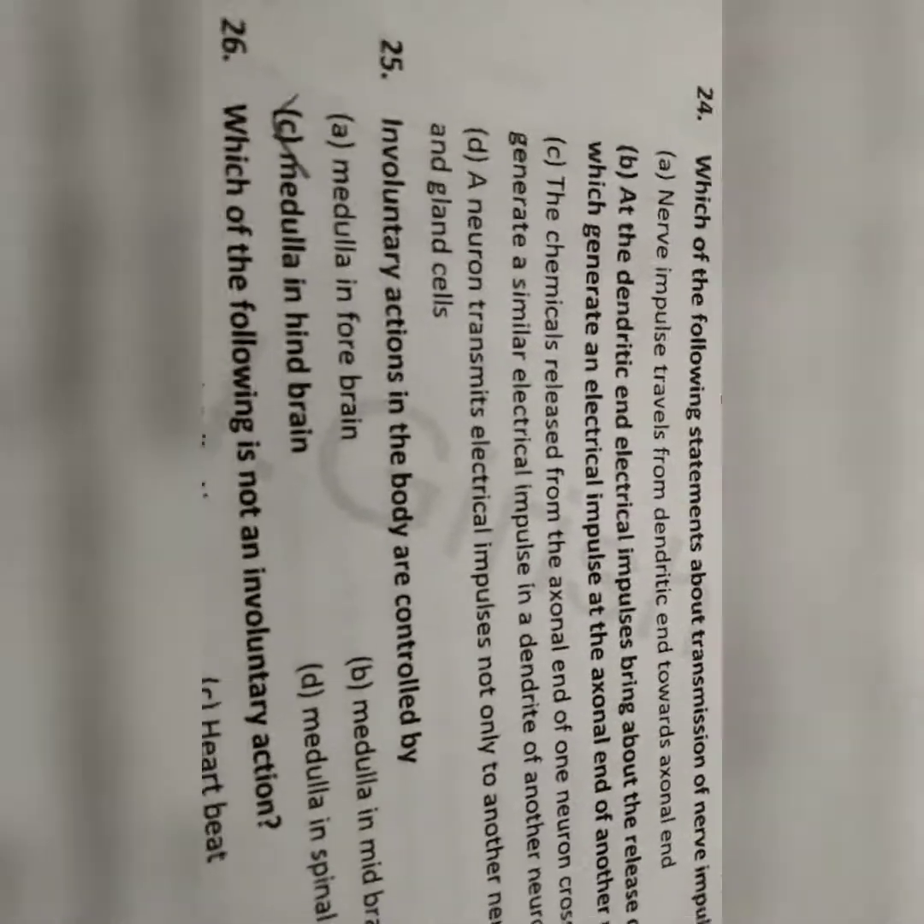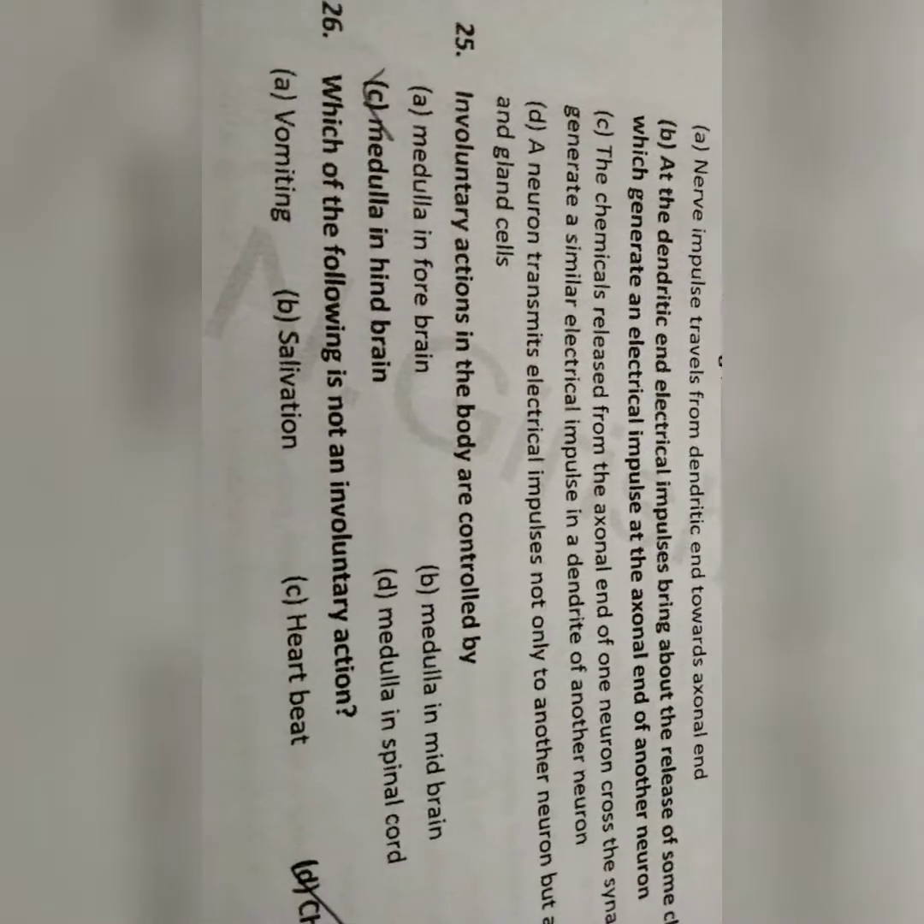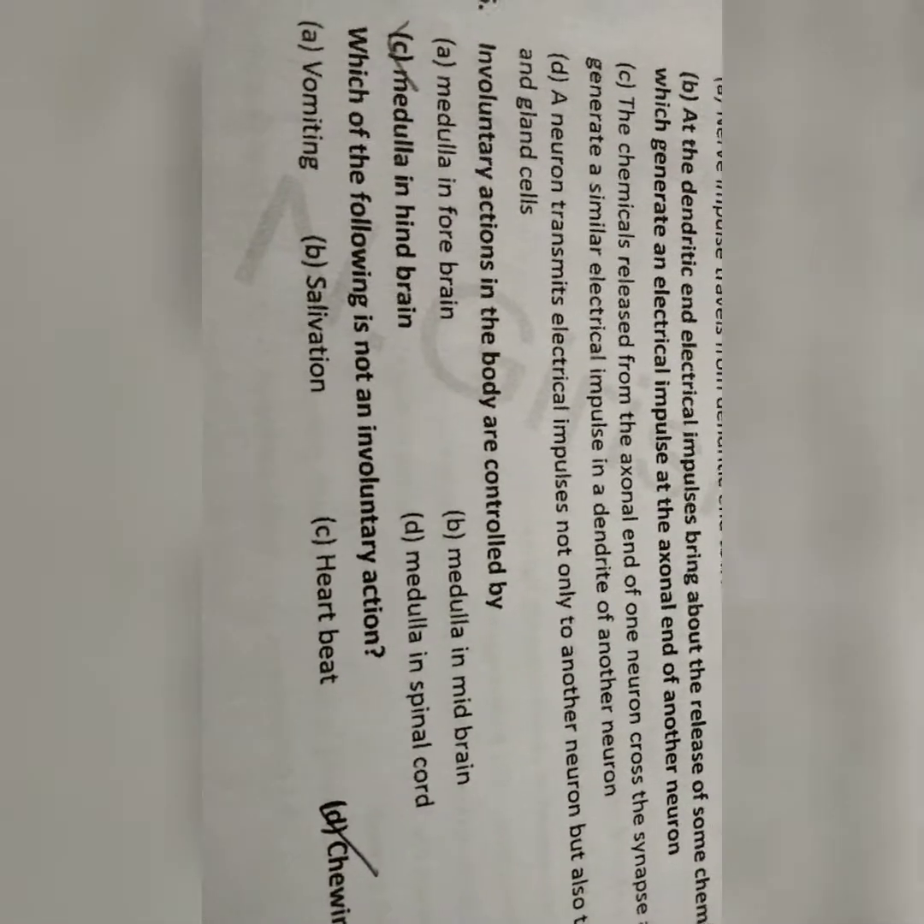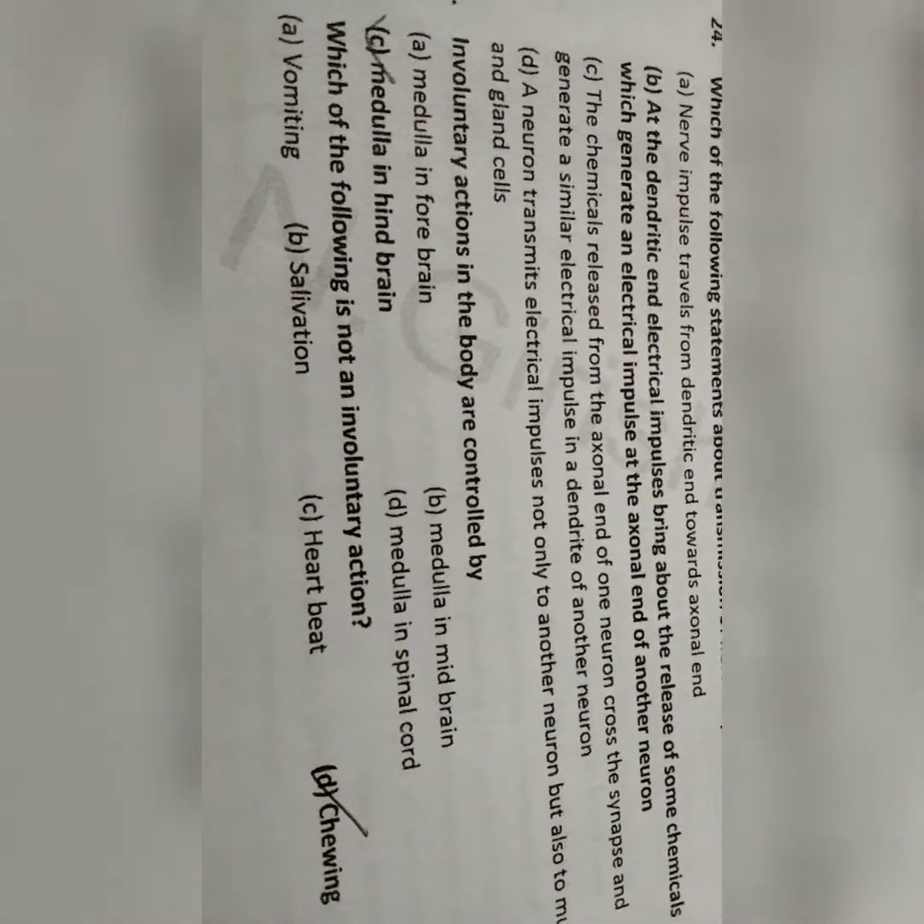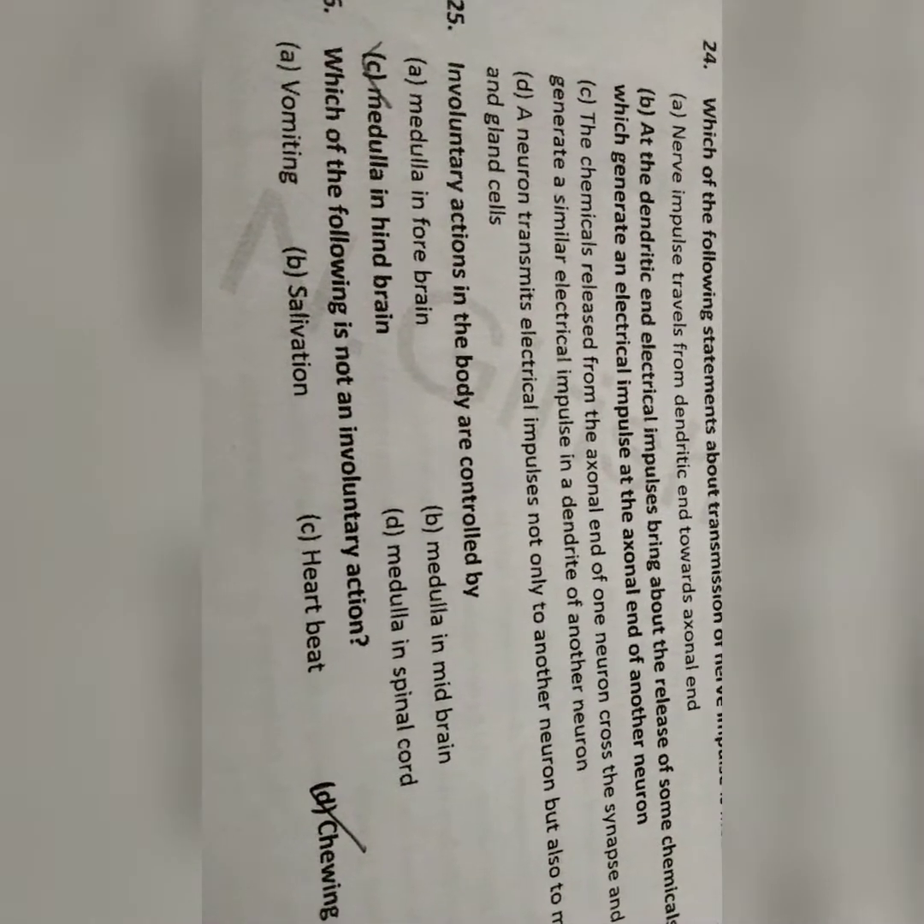Which of the following statements about transmission of nerve impulse is incorrect? At dendrite end of a neuron, electrical impulses bring about release of some chemicals which generate an electrical impulse at axonal end of another neuron. Involuntary actions in the body are controlled by medulla in hindbrain. Which of the following is not an involuntary action? Chewing is not an involuntary action.